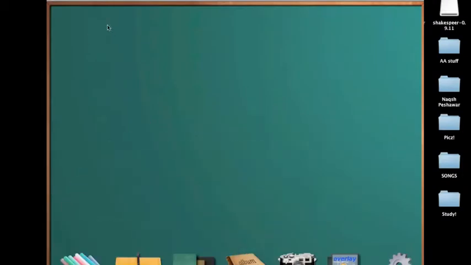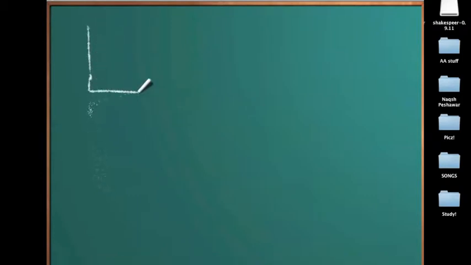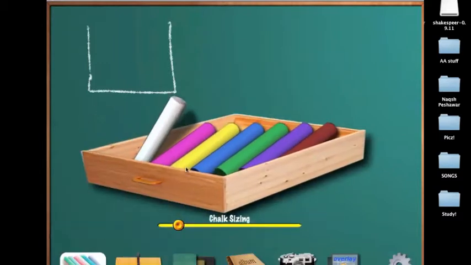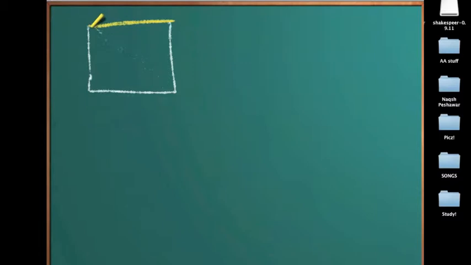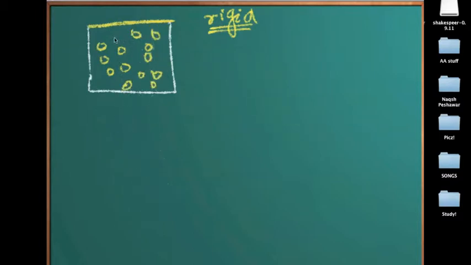Let's say this is our container, and we have air in this container and it's closed from the top, and it is a rigid container. By rigid I mean that the volume does not change. So let's say these are the air particles in this.